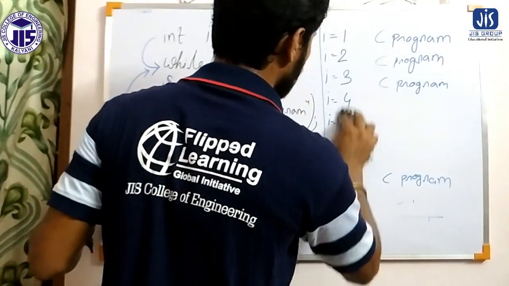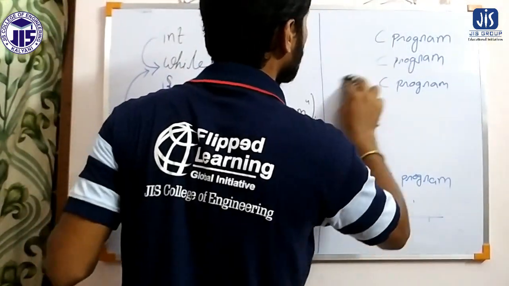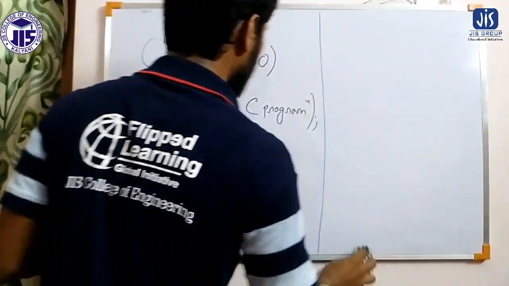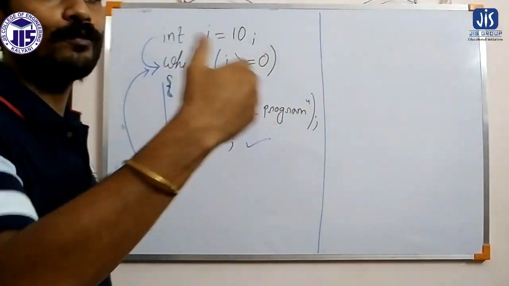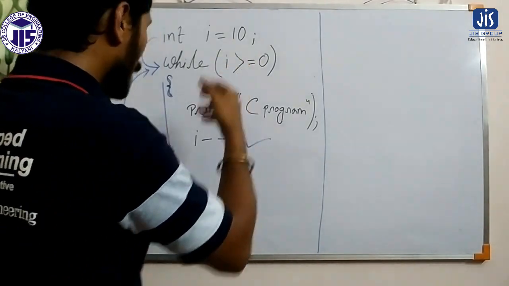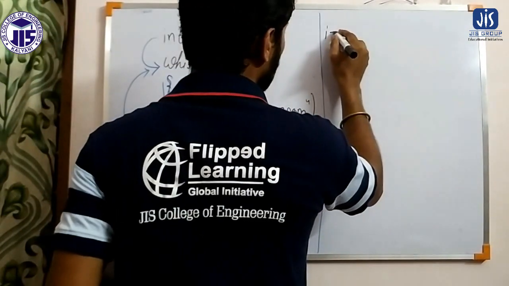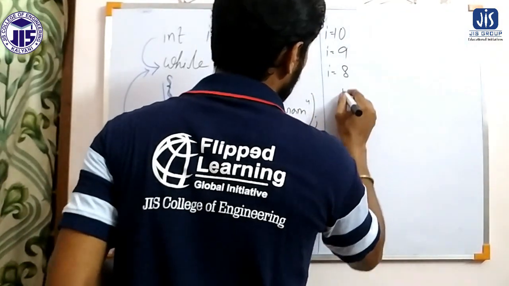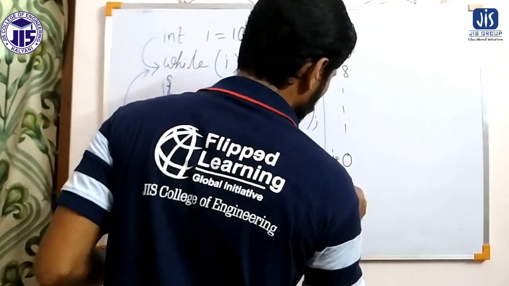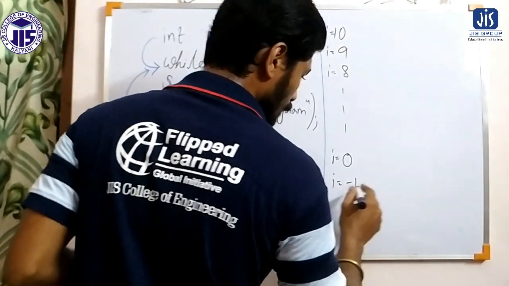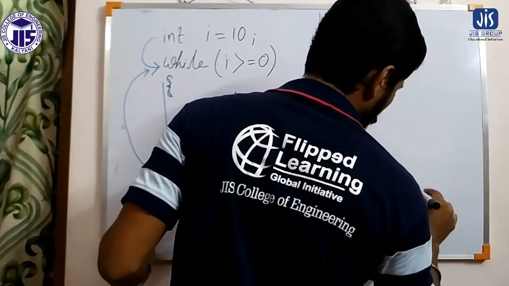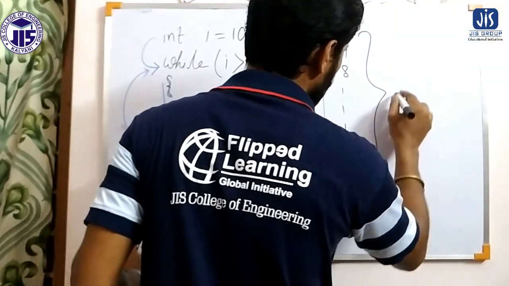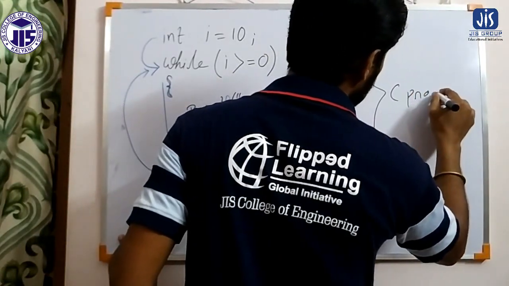So what will happen? Here we are counting in the opposite direction, nothing else. Previously we were counting 1, 2, 3, 4, 5, 6, 7 and so on. Here we are counting with I equals 10, then I equals 9, then I equals 8. In that way it will reach I equals 0, then I equals minus 1, and for that it will stop. For all these values of I, it will continue printing the C program.